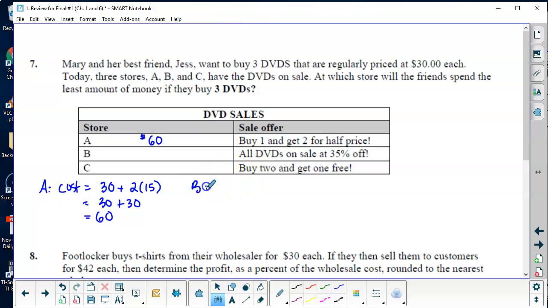Then for store B, all DVDs are on sale for 35% off. So remember, that means that you're paying 65%, right? So 100% minus 35% is 65. So the fast way of calculating the cost is taking 65% of the cost of 3 DVDs, which would be 3 times 30.